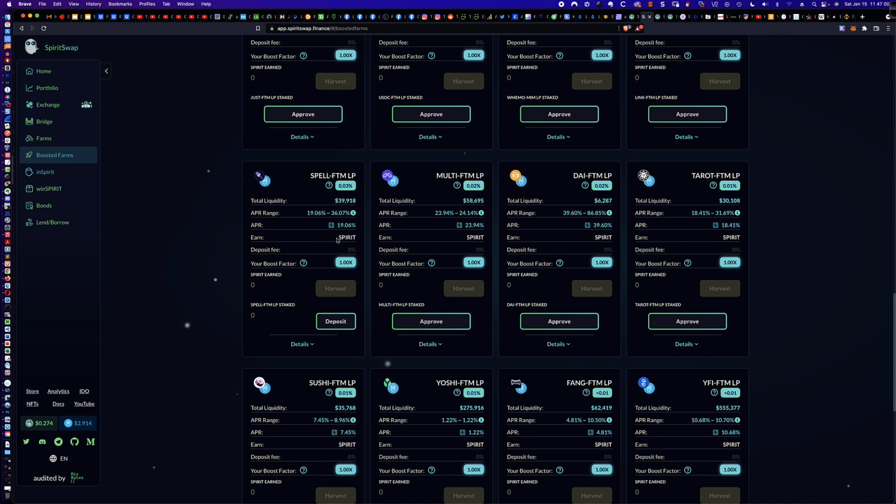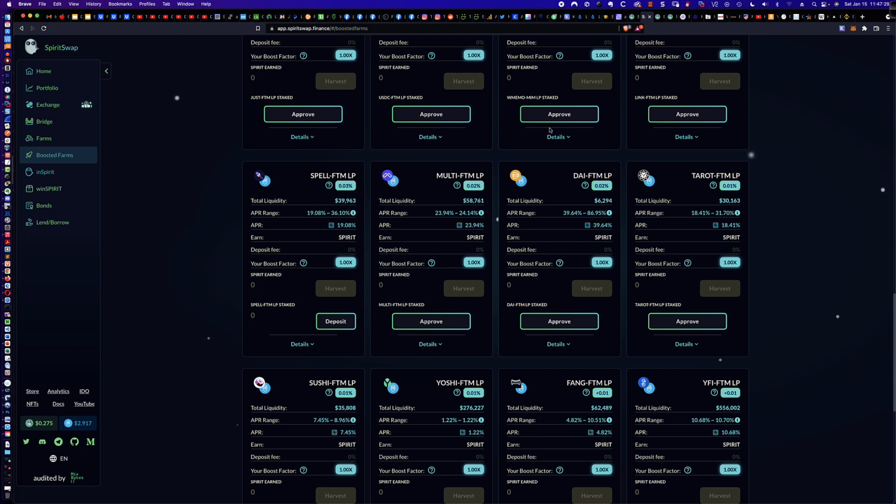Now, we're on Spirit Swap, so you're going to get paid out in the Spirit token. So what could you do with that? Well, you could take it and create an LP pair somewhere else. You could swap it. You could do all kinds of things with what you're earning. But we're on the Spirit Swap site for these first 2 staking options or farming options, where you've got some considerably lower APRs and you're getting paid out in Spirit. All right, so that's option 3 here, Spell and FTM.